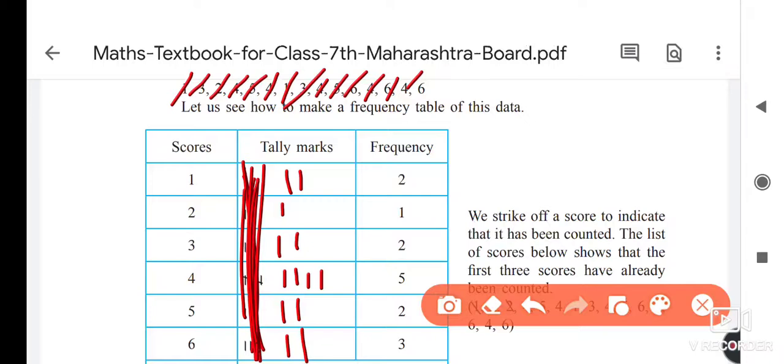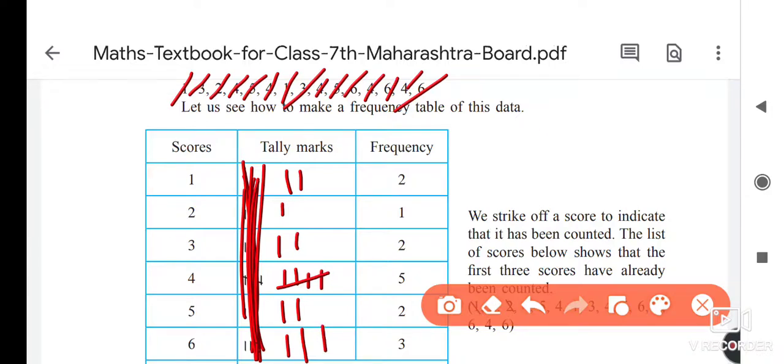Now the new thing that we have to do: that next line we are not going to give here, because after the 4 lines, we have to make a bunch of 5. So this 5th line, we have to give in this way, this line. The meaning of it is that it is a bunch of 5, and again if 4 come, then we have to give marks again. We have to make a bunch of 5 again. And now the last one is the 6.